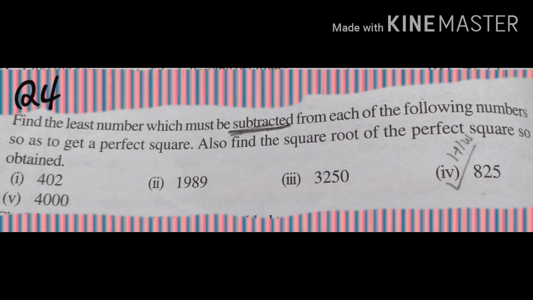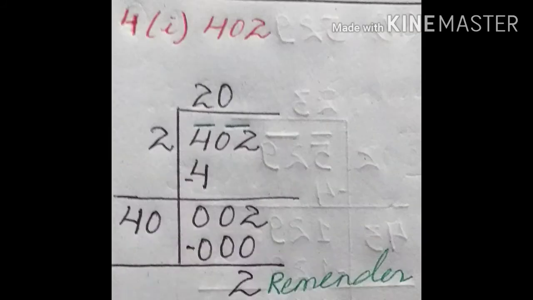First question we have. One question I'll do, or you do the rest yourself. It is practice for you too. Now look at 1 of question 4. We have 402. From here we just find the square root of 402 by long division method, like we just did.